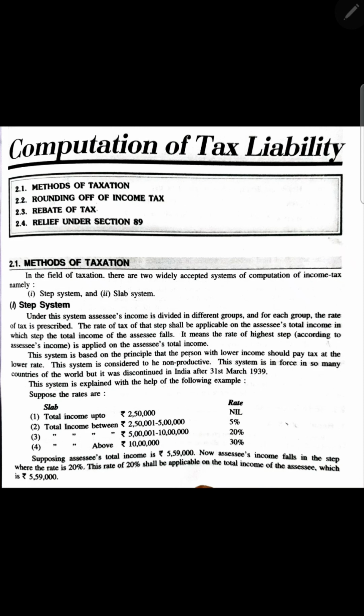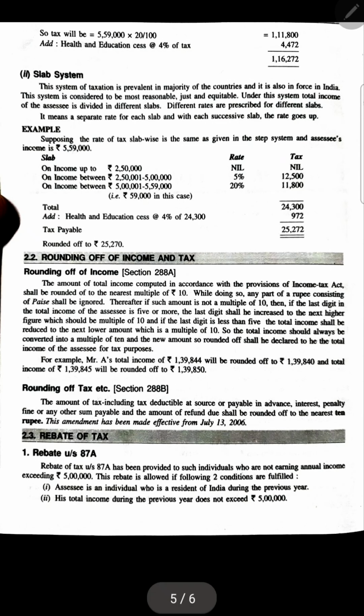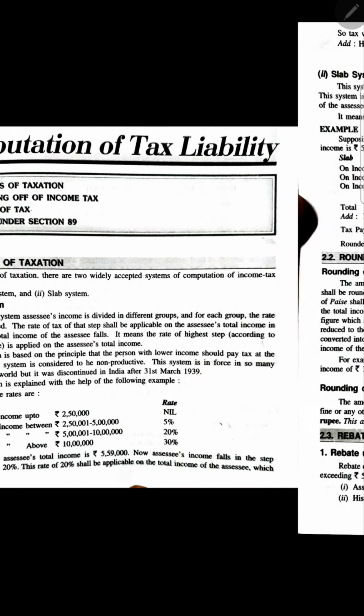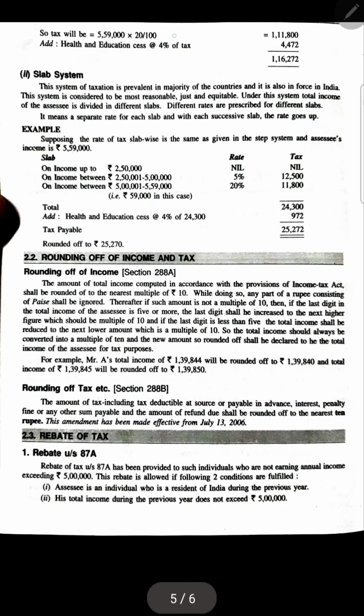Accordingly, in the solution you will calculate tax as this much into 20%, and it came to this value.